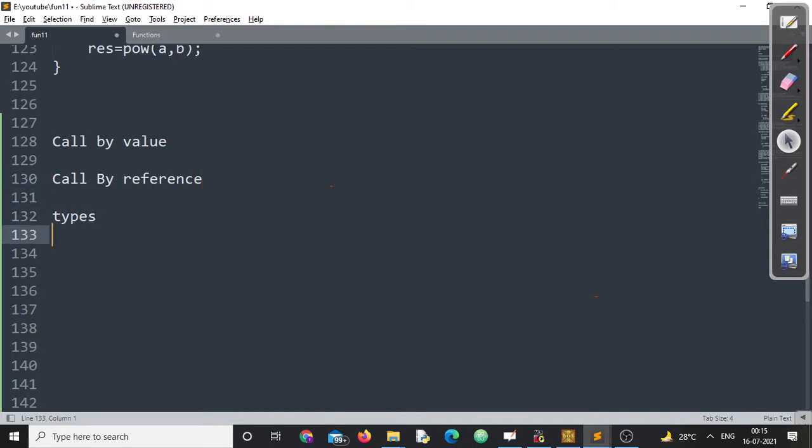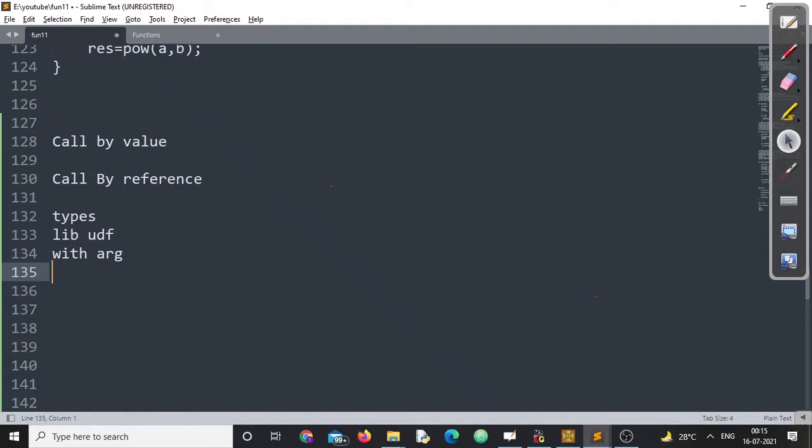Before this, we had a discussion about types of function. We had a discussion about library function and user defined function. We have also seen what are the different categories of function, like function with argument, without argument, returning value, returning no value, like that. In every aspect we have clearly discussed the functions in C.